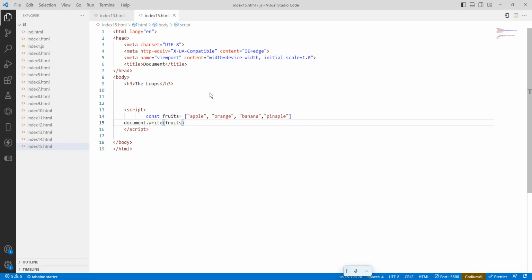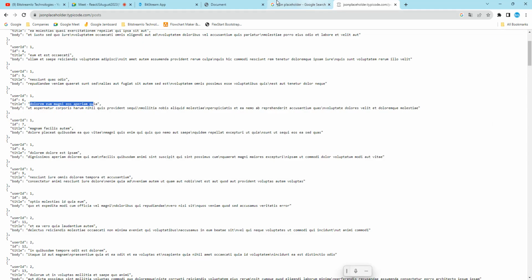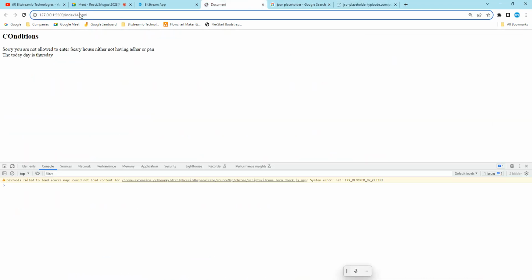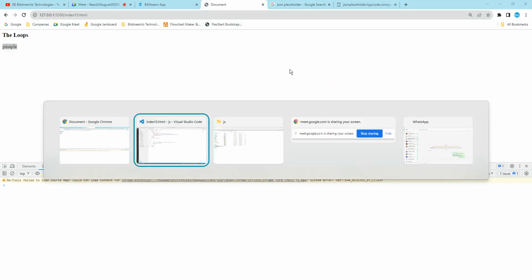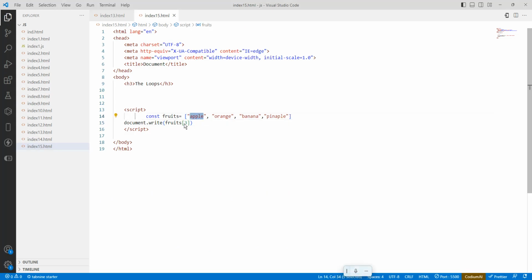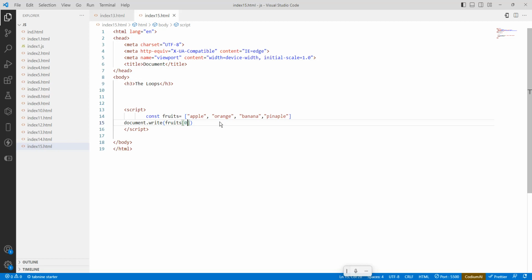fruits. How to access the array element with the index value? So this is the fruits. I want to access the orange. So this is the 0th location, 1st location, 2nd location, 3rd. So I want to access the pineapple. So fruits of 3 means it is going to print the pineapple. So here we have to change 14 to 15. So the pineapple is printing. If you want to print the first one, then make the index 0. So the apple is there.